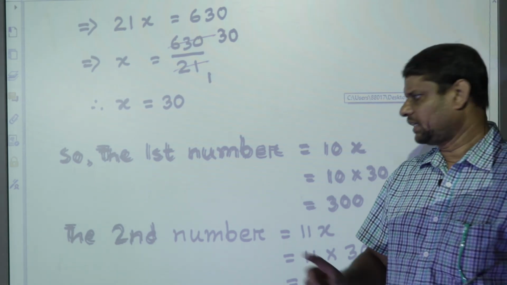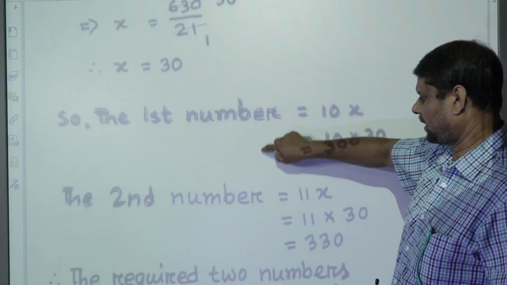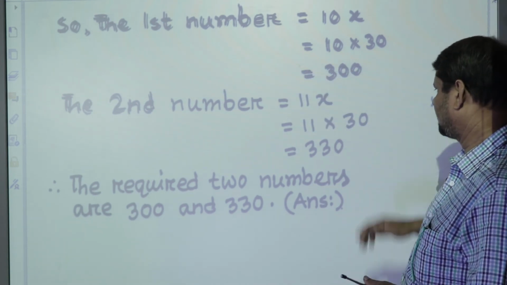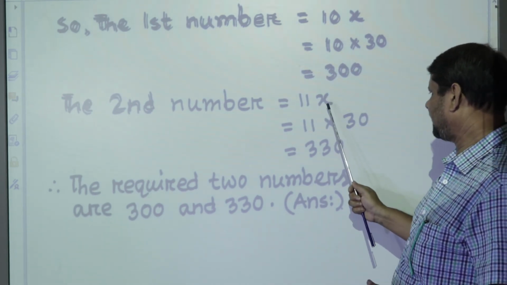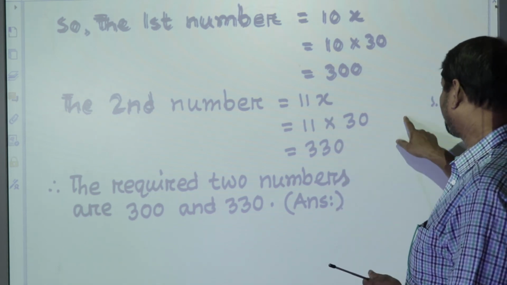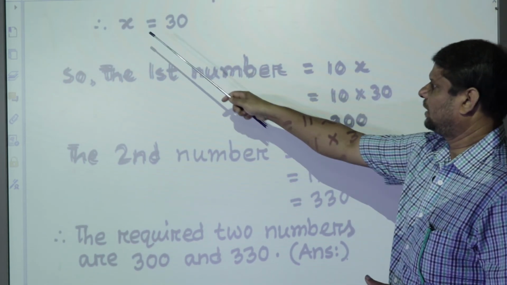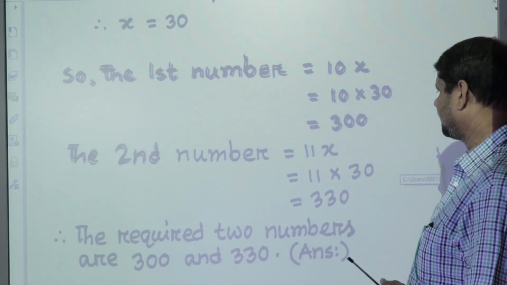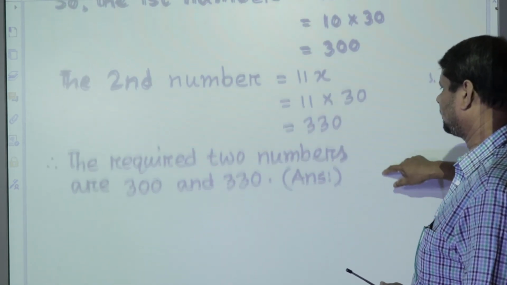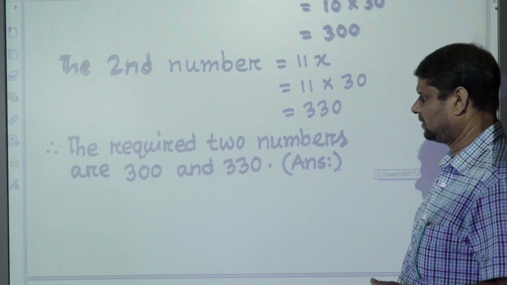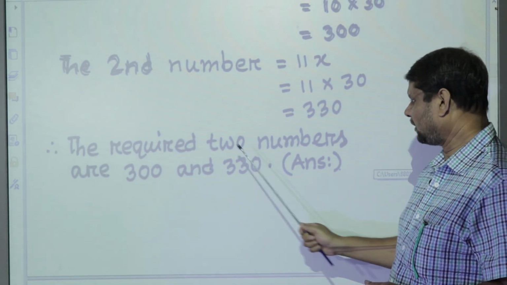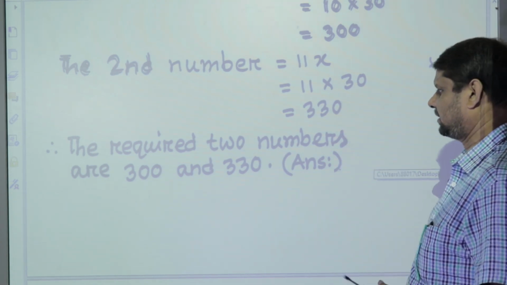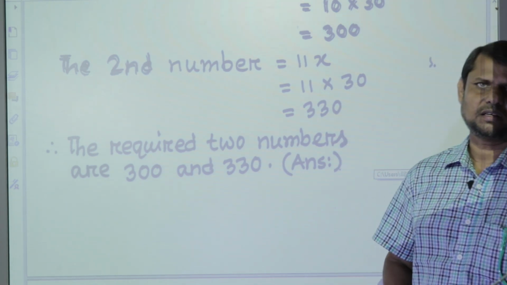Dear learners, on the other hand, the second number is equal to 11x. So 11 into, in the place of x we will write 30, as we have got the value of x is equal to 30. So 11 into 30 is equal to 330. Therefore, the required two numbers are 300 and 330. And that is the answer of this question.